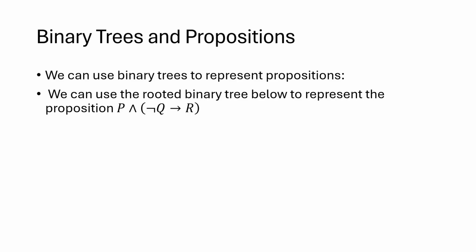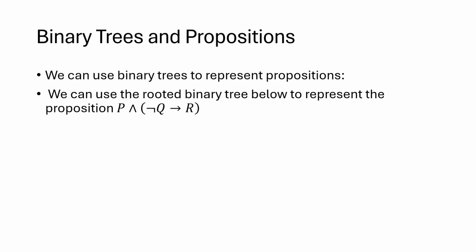So the first one is, if we have a proposition such as P and not Q implies R, what we can do is we can represent this proposition instead of the linear representation that you see there. We can use a binary tree to represent this, and the benefit of doing that is that the inner structure of the proposition will be more explicit when we create a binary tree out of it.